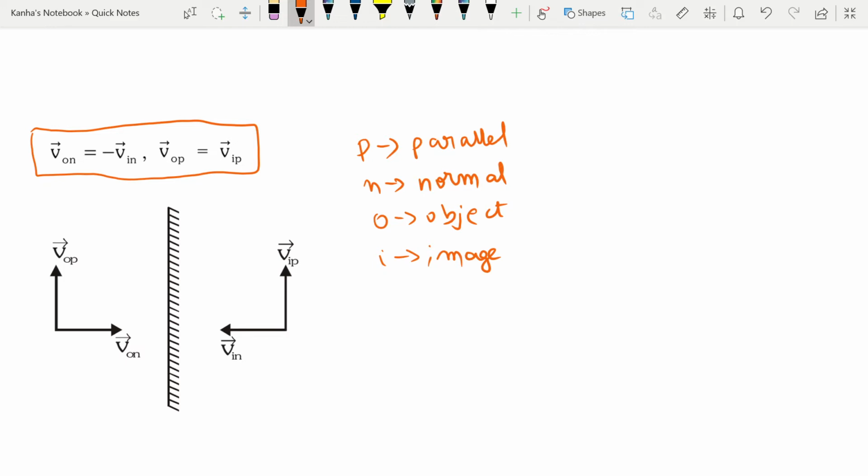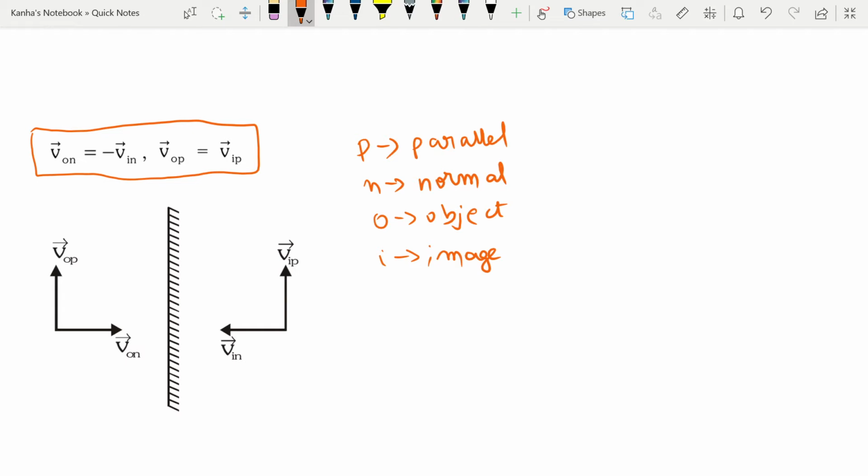With these in mind, these velocities or speeds should be quite clear to you. VON is the component of velocity of object along normal to the mirror. VIP is the component of velocity of image parallel to the mirror. And VIN is the component of velocity of image along the normal to the mirror. Now, if the mirror is not moving, then VIP is equal to VOP and VIN, which is normal, is equal to minus VON, which is normal.